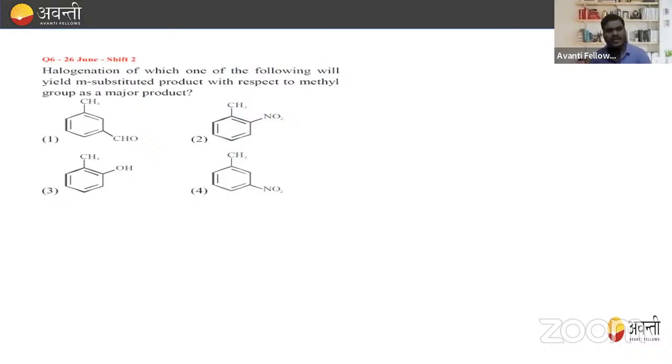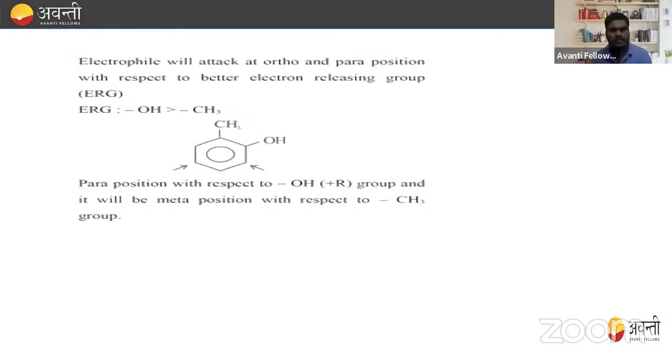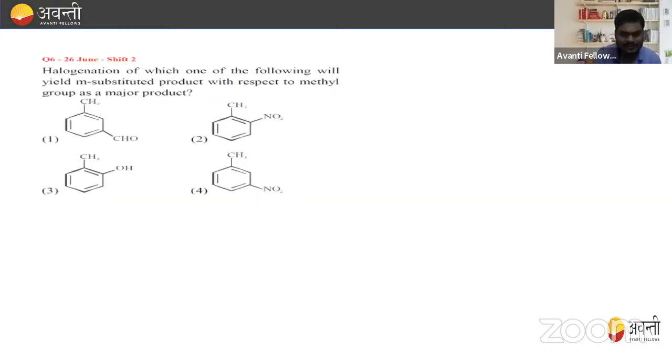We know that whenever NO2 or CHO, they both are electron withdrawing groups. Okay. So we have to find the meta-substituted product with respect to the methyl group as a major product. Now, the electrophile will attack at the ortho-para position with respect to the better electron releasing group, that is electron donating or electron releasing. If I'm considering OH and CH3, OH is a better electron donating group. Now, para position with respect to OH, that is the R group, and it will be meta position with respect to the CH3 group. So what will be the correct answer, beta?